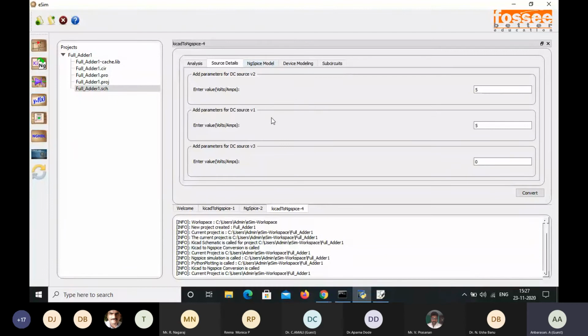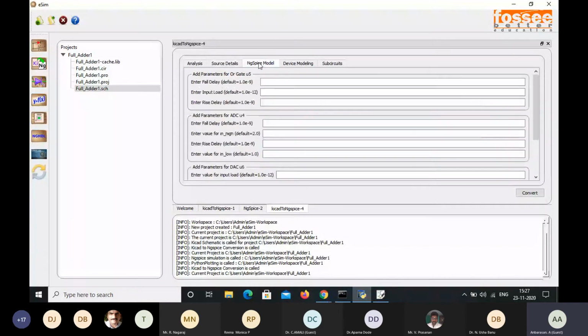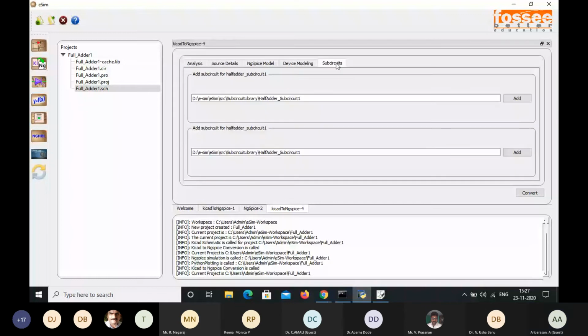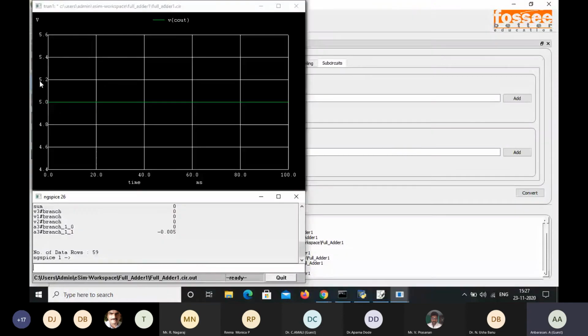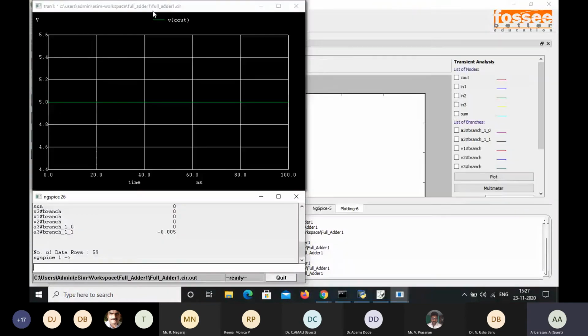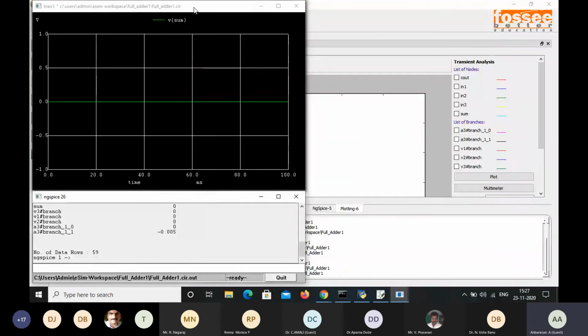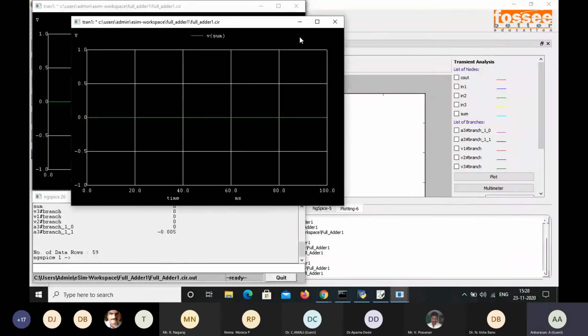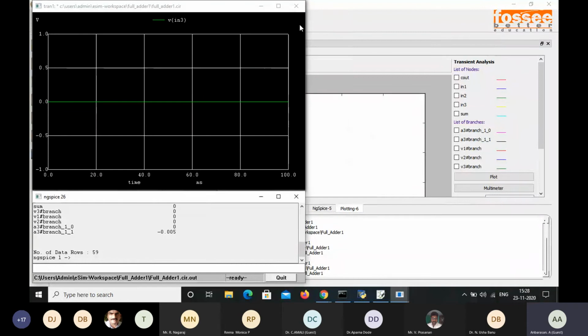So I'm just going to change the value here. It doesn't go for this ngSpice model or device modeling or subcircuit. So this will be a default. So again, I'm going to convert it successfully. Again, I'm going to run the simulation. So here we can see the output. So here the output Vout is equal to 5, and then sum is 0.